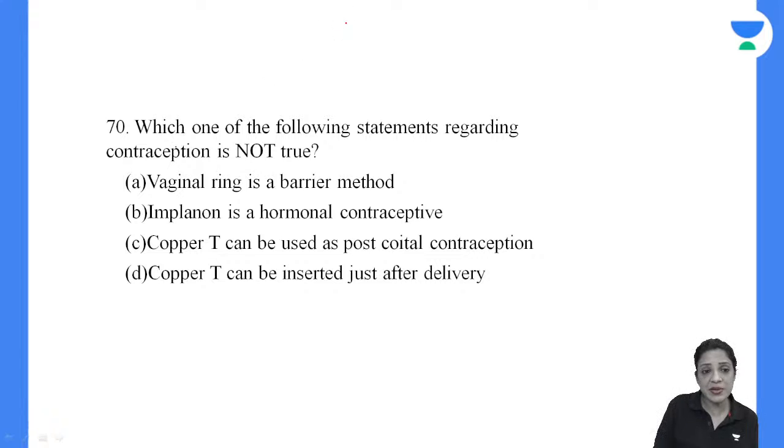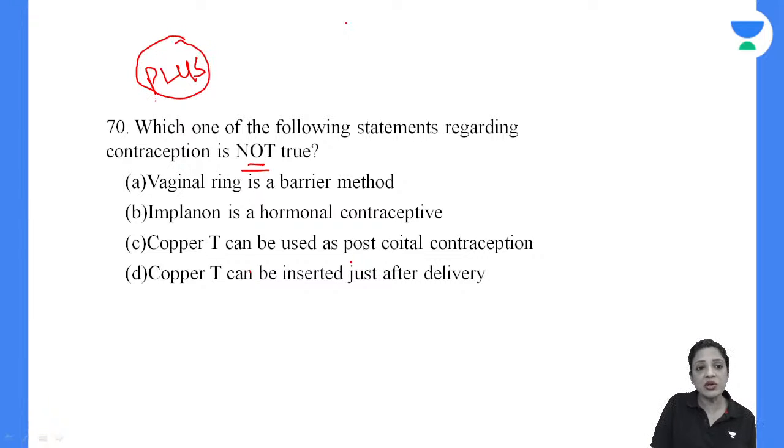Which of the following statements regarding contraception is not true? Vaginal ring is a barrier method. Implanon is hormonal contraceptive. Copper T can be used as postcoital. Copper T can be inserted just after delivery. What is not right? We did a contraception chapter in the morning. In the plus classes in the morning, we did the complete contraception chapter, including all the temporary contraceptives, but only the permanent and emergencies are left, which we will do tomorrow evening in the special class.